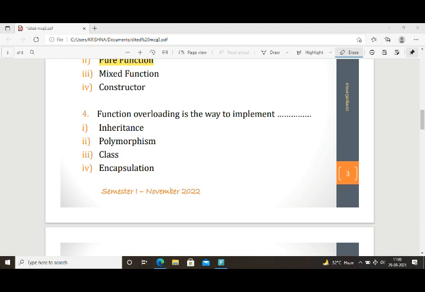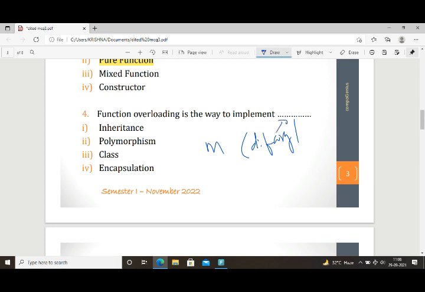Fourth question, function overloading is the way to implement inheritance, polymorphism, or class encapsulation. So what is function overloading? Defining functions by the same name which are differentiated by their data types or the number of arguments or signature is known as function overloading. So the method name is the same but the arguments differ, in data types or in the number of arguments.